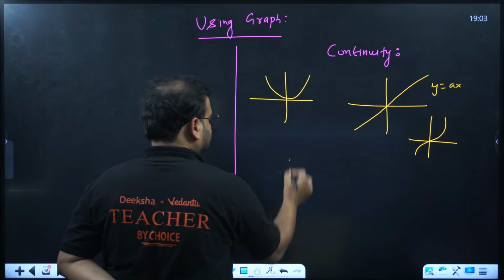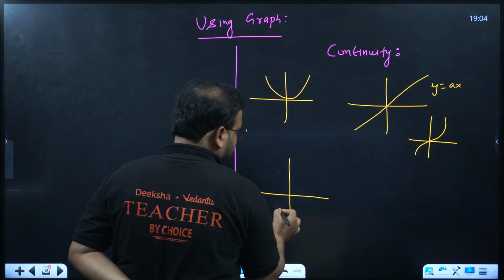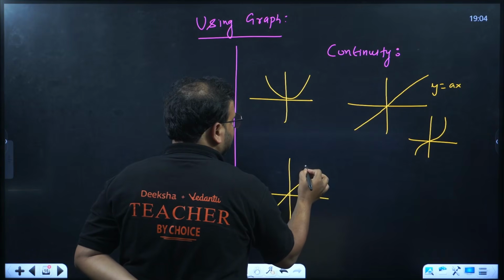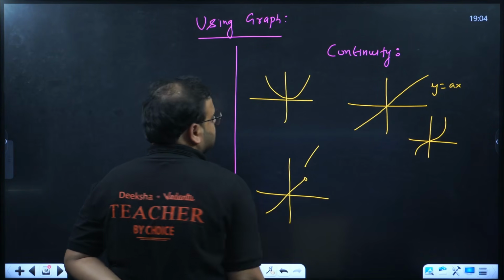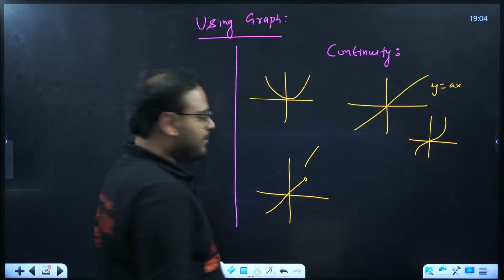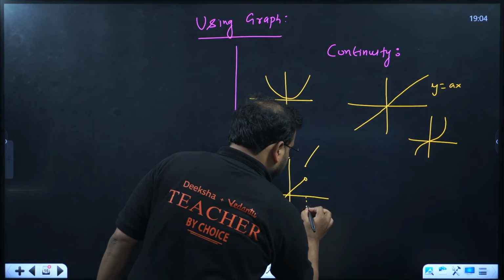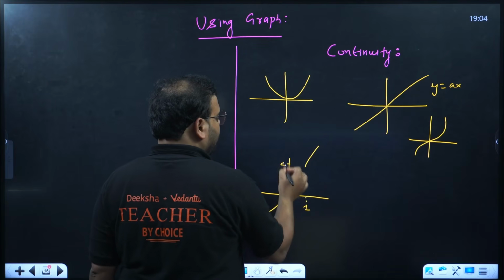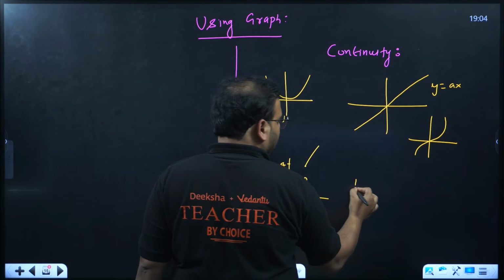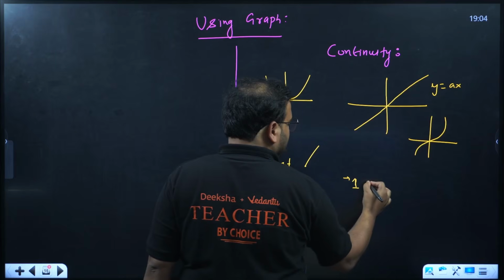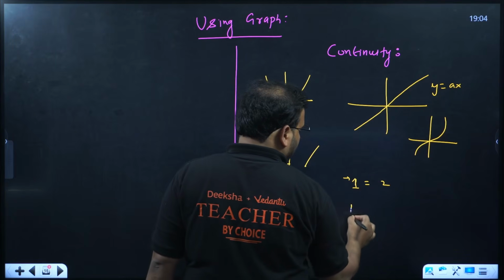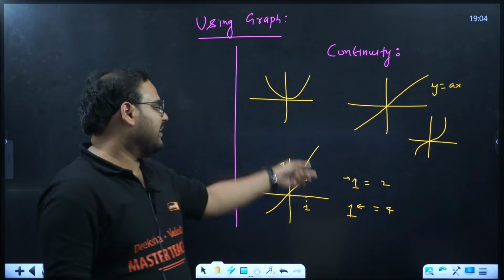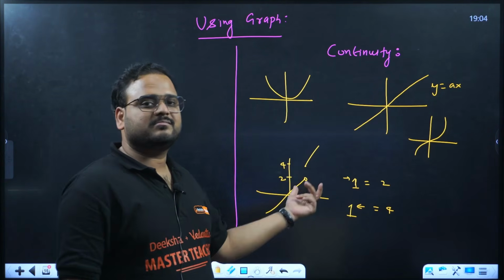If you have, let's say, a function like this, and there's an open circle over here, a closed one over here, then it goes like this. Means there's a jump in the function. Let's say at the point 1, on the left hand side the value is 2, but over here the value is 4. So if you go to 1 from the left, the answer is 2. But if you go to 1 from the right hand side, what is the answer? 4. So clearly your left hand limit is 2 and right hand limit is 4. Are they equal? No. It means not continuous.